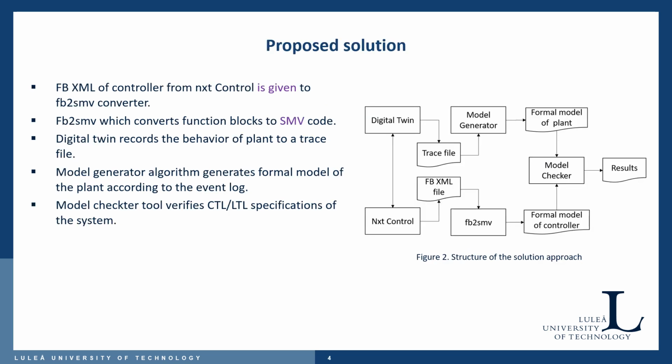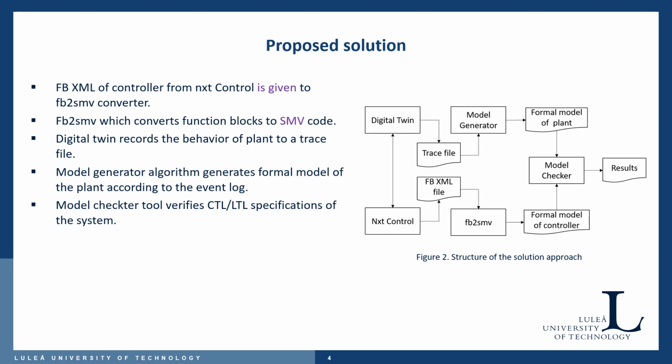The digital twin communicates with the controller, which is designed in the IEC 61499 standard with the help of an ST control software. The function block representation of the controller in an SMV file is then fed to the FP2SMV tool, which generates SMV code for the controller and also provides a skeleton structure for the plant model to incorporate closed loop verification of the whole system. The digital twin application records the behavior of the plant and the output from the application is added to a trace file. The trace file consists of raw text describing the behavior of the plant.